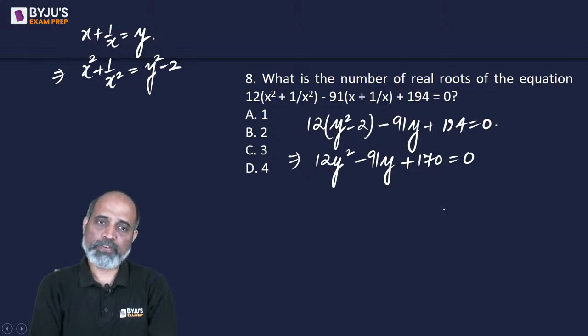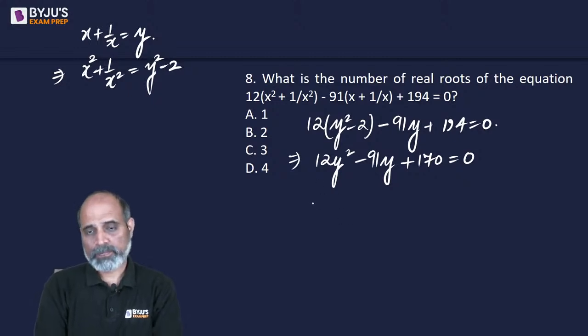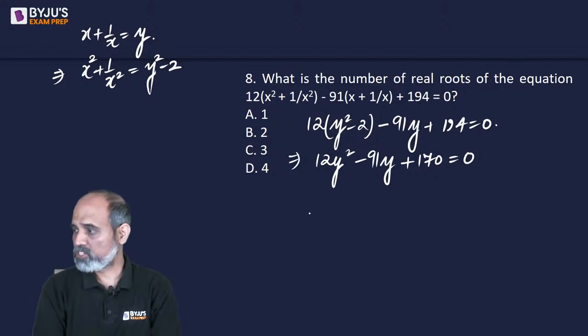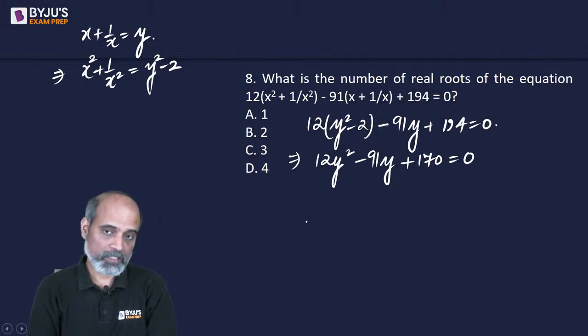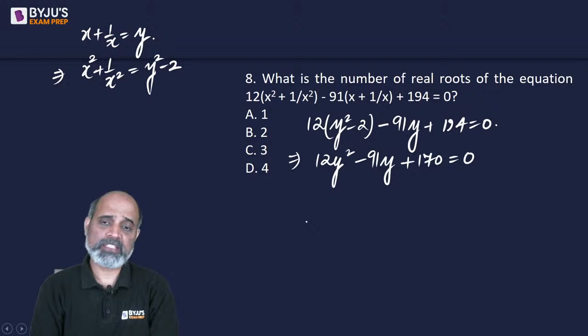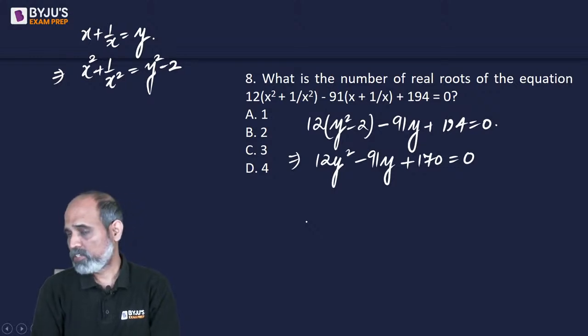So we need to find out the value or values of y, right? So this is not going to be easy. So we need to break down 91 in such a way so that it makes sense, right?